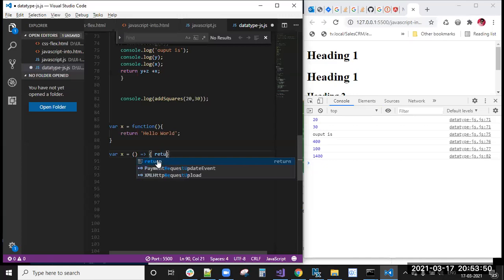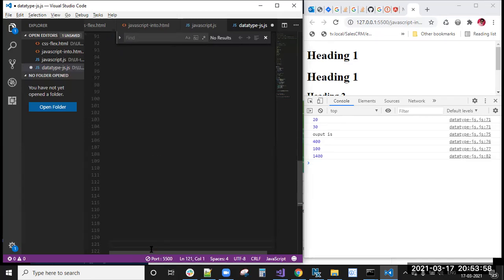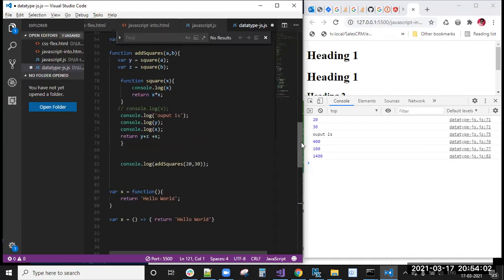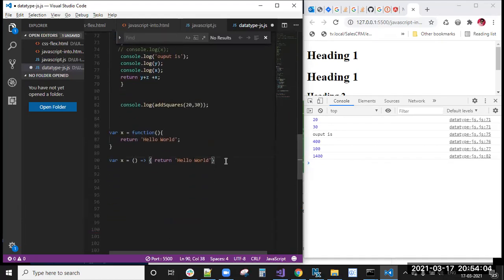This is the first syntax, the one from before ECMAScript 5, they have written like this, with hello world. First we will write like this: hello world.